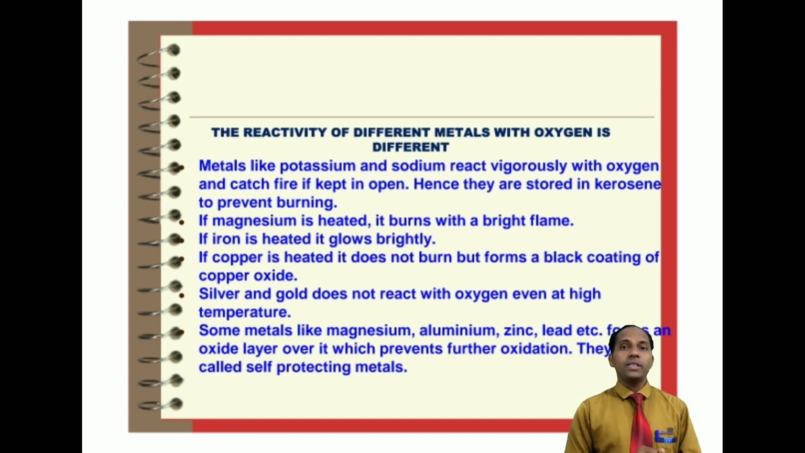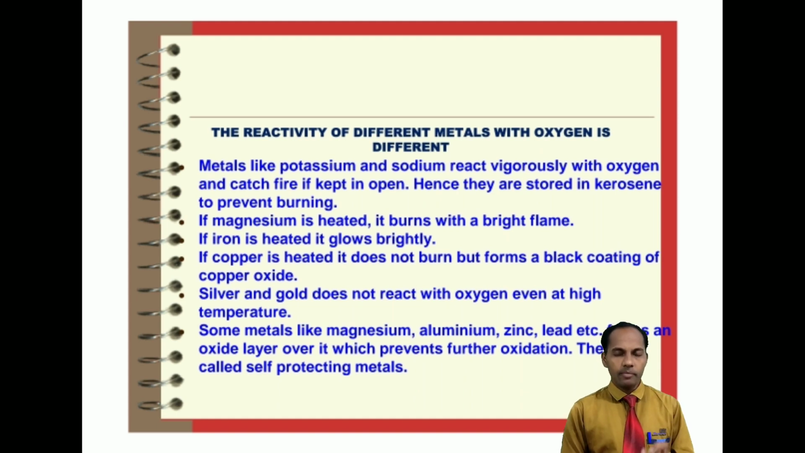If they are kept open, they burn. If magnesium is heated, it burns with a bright flame. But if iron is heated, it will glow brightly. You know that whenever iron is heated, the red color of iron appears. But if copper is heated, it does not burn but forms a black coating of copper oxide. But silver and gold do not react with oxygen even at a high temperature.